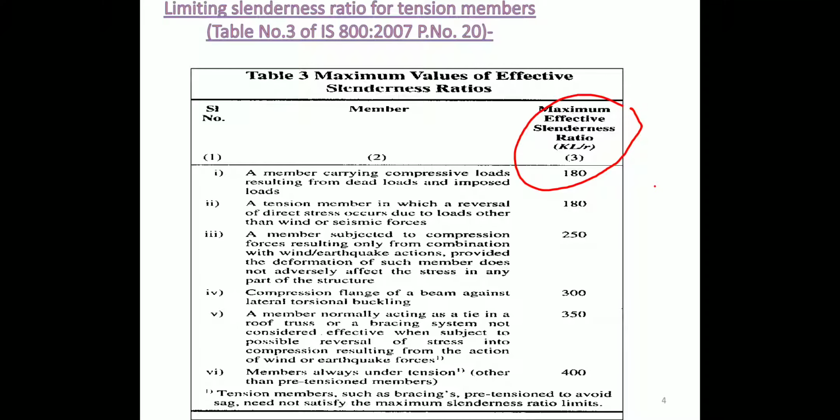This table gives the limiting slenderness ratio for tension members, Table 3 of IS 800:2007, page number 20. If a member carries compressive load or force resulting from dead loads and imposed loads, that is the live loads, then the maximum effective slenderness ratio KL by r we take is 180. Likewise, there are a few other conditions.